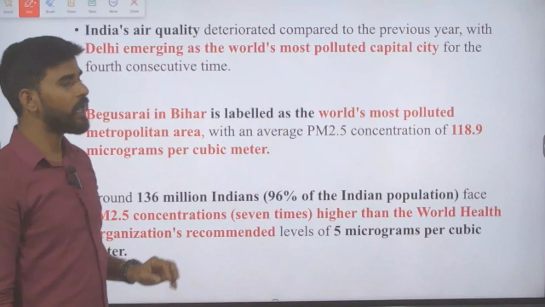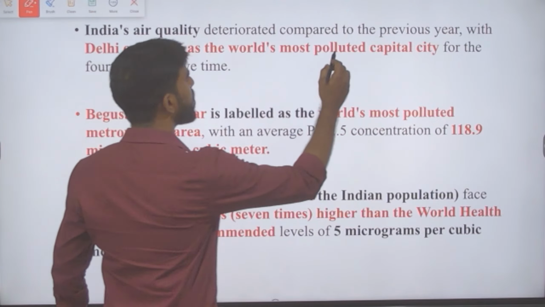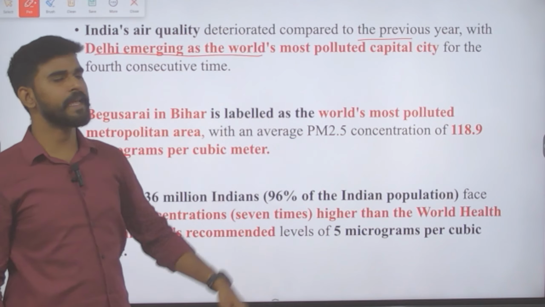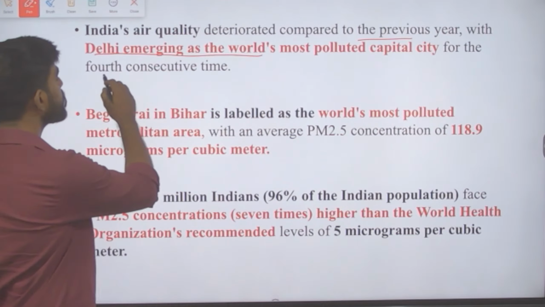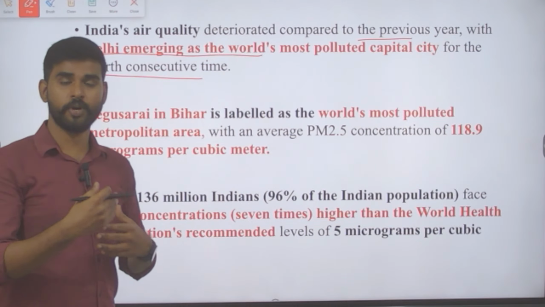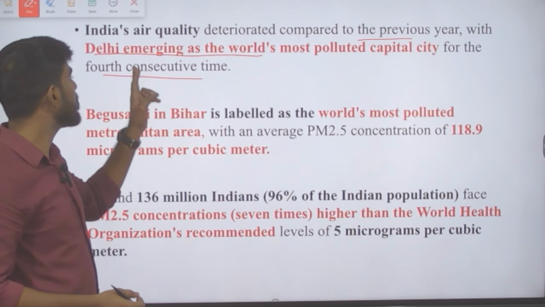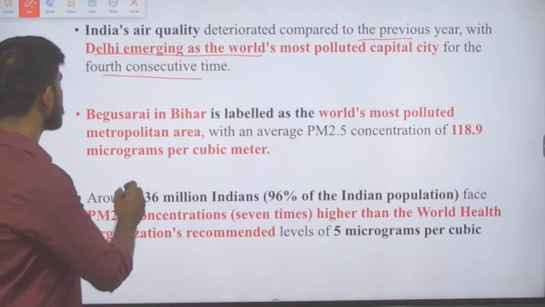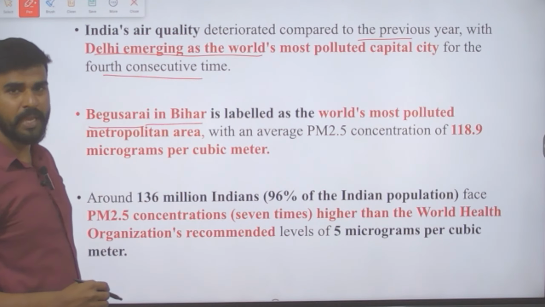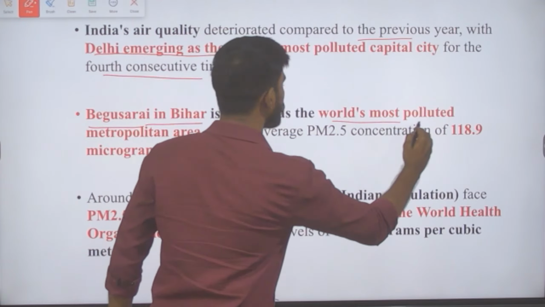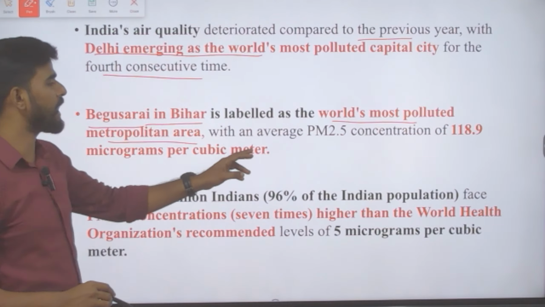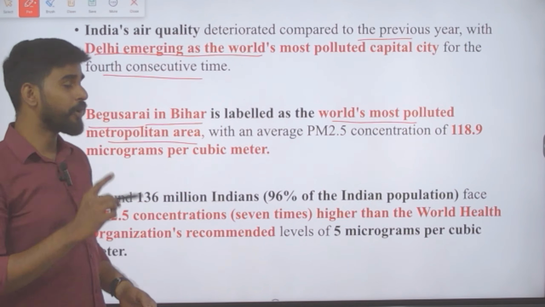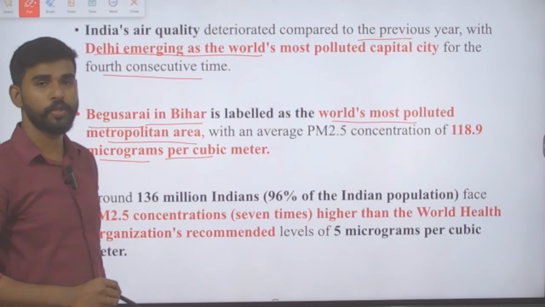And India's air quality has actually deteriorated when compared to the previous year, with Delhi emerging as the world's most polluted capital city for the 4th consecutive time. So for 4 years continuously, Delhi emerged as the world's most polluted capital city. Okay, and then Begusarai in Bihar is labeled as the world's most polluted metropolitan area with an average PM 2.5 concentration of 118.9 micrograms per cubic meter.